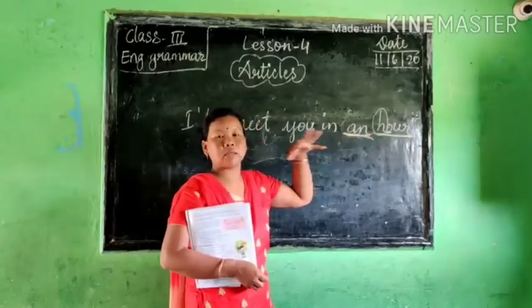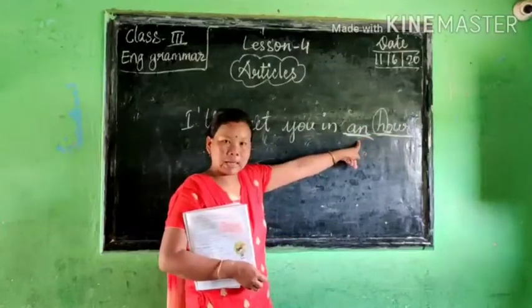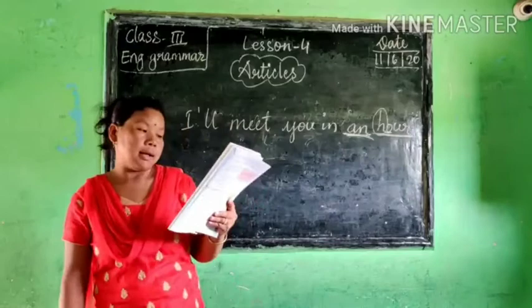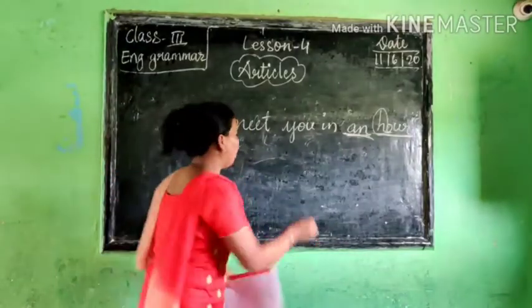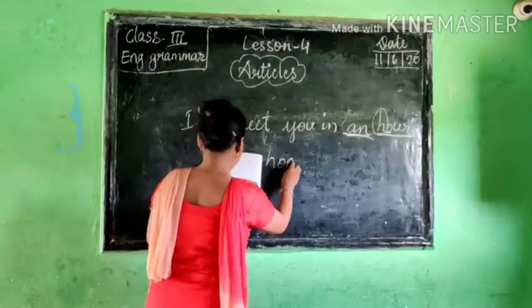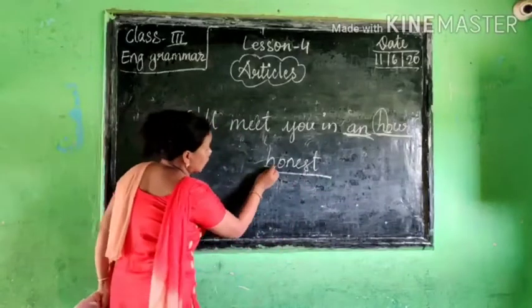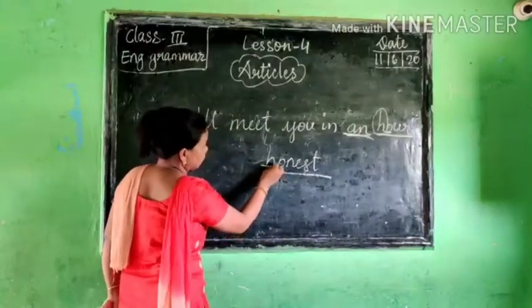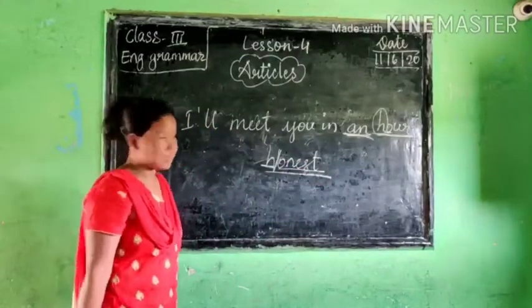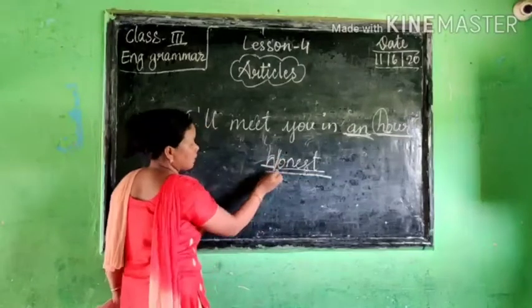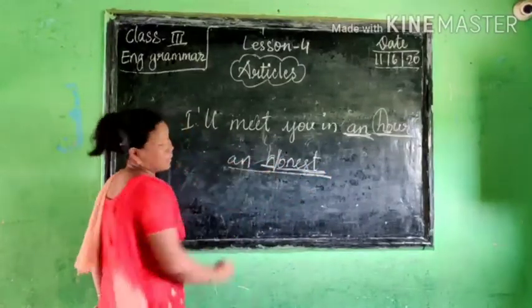So if a silent word starts with a vowel sound, then we will use an. Like the second one: he is an honest man. Here also this H is silent. We pronounce it from the O in honest. So this is a consonant letter, but we start with a vowel sound, so here also it will be an.